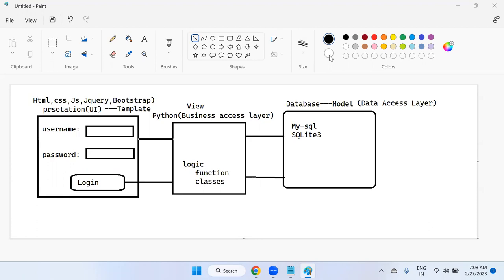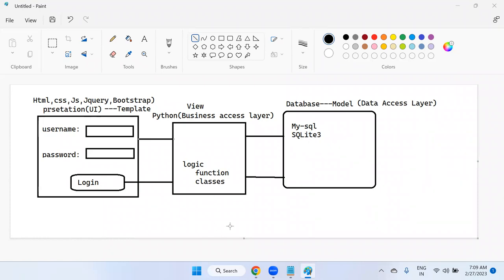Okay. In upcoming sessions, we'll see MySQL configuration also with Django. Not in the initial stage, but later we need to do. But by default, the moment we create a Django project, SQLite 3 is automatically going to be configured. That need not be worked on, need not be installed. This is a commonly built-in integration.